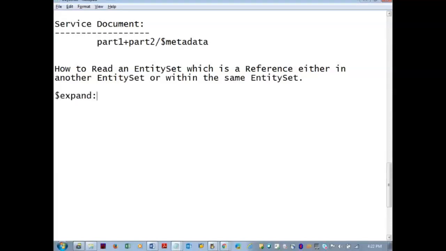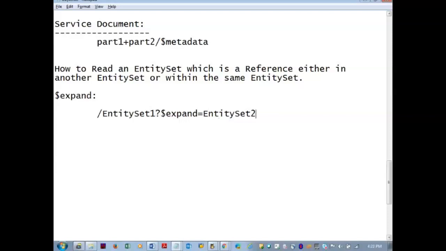$expand is used for this. Slash entity set question mark $expand. So I'll write entity set 1 question mark $expand is equal to entity set 2. This is another URL where you are seeing two entity sets. In a single URL, you are seeing two entity sets.